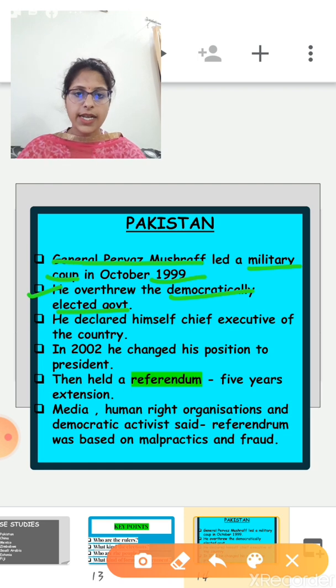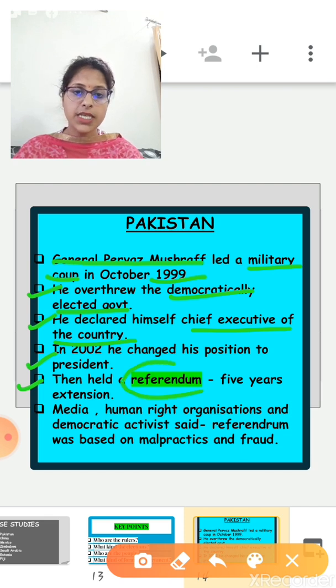So first understand the democratically elected government. Basically, before this military coup in Pakistan, rulers and leaders in Pakistan were elected by the people, right? But when he led the military coup over Pakistan, he overthrew the democratically elected government and he declared himself chief executive of the country, right? Then in 2002, he changed his designation to president. After that, he held a referendum in Pakistan in 2002.